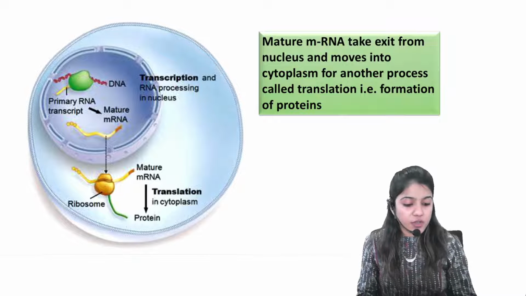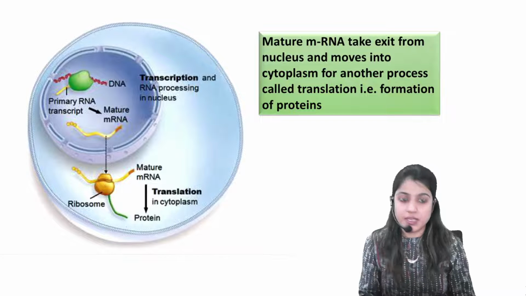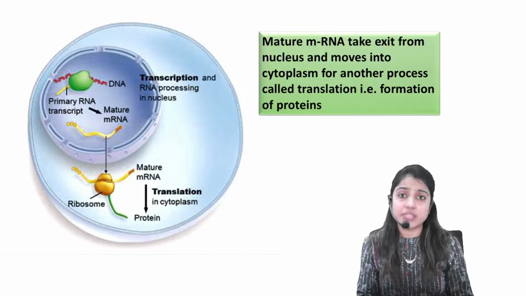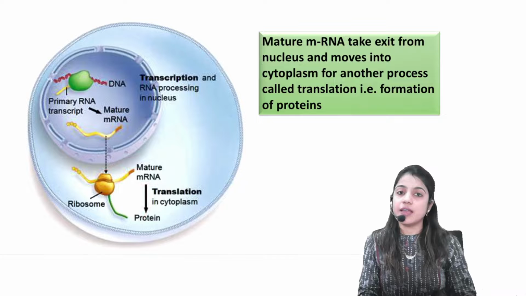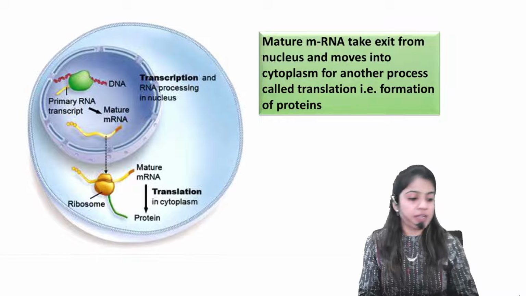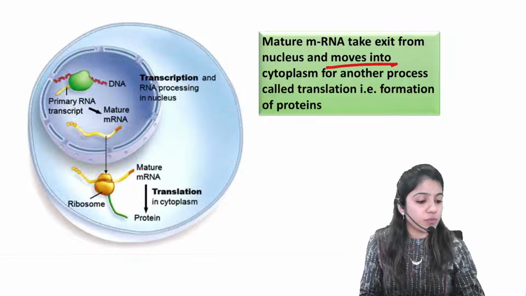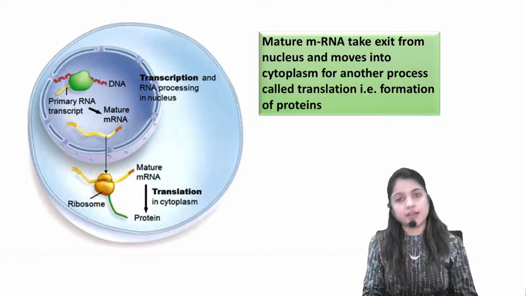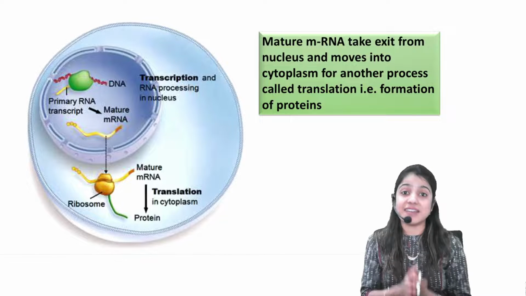Fine. So this mRNA will be used for the next process called translation. What does the translation process mean? That is the formation of proteins from this mature mRNA. So mature mRNA takes an exit from the nucleus and moves into the cytoplasm for the next process called translation, that is the formation of protein. That is the main result.